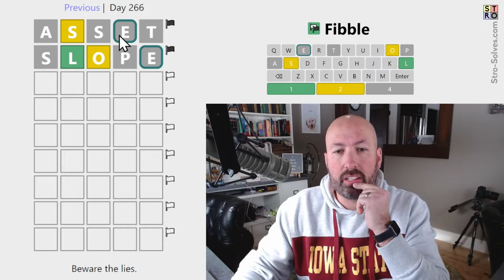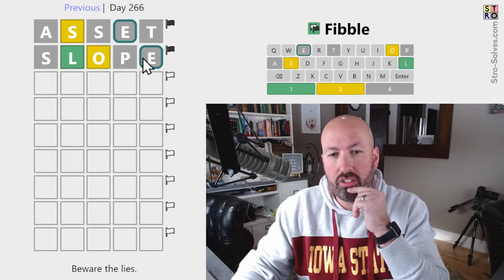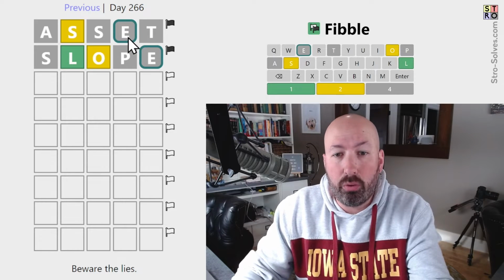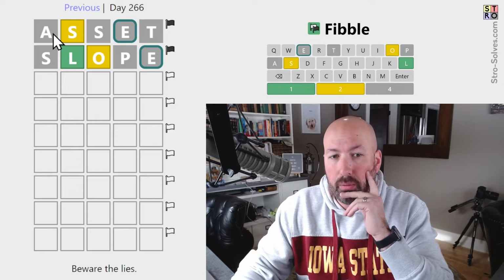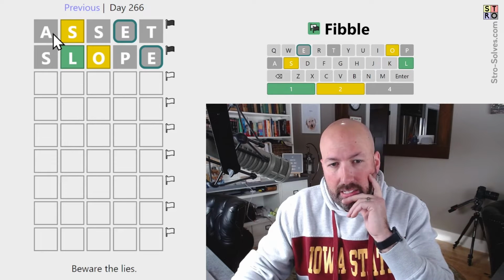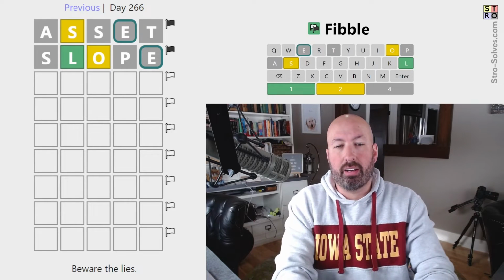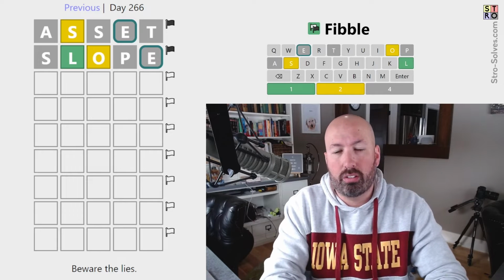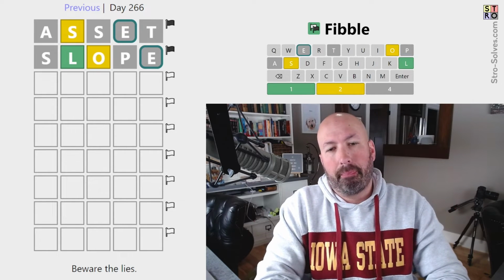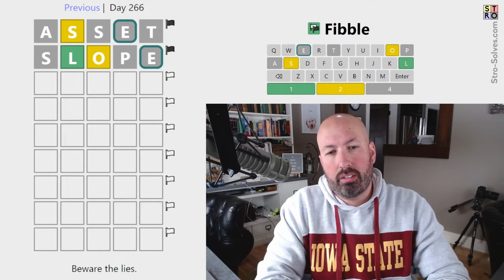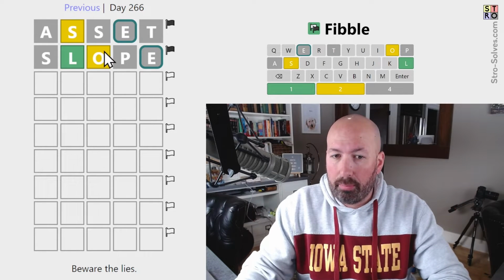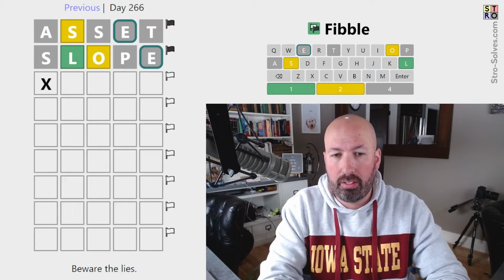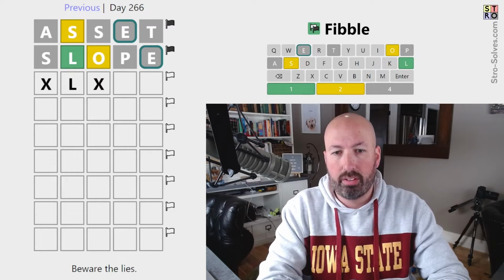so if the E is not the lie, now we've got to think back. So we did slope assuming the E was the lie, right? If we're gonna assume the S is true, now we could either put an A or we could put a T in there. One of those two could be the lie. So let's see, if the gray S is a lie, that means the O is true, so there has to be an O. The L is also true.